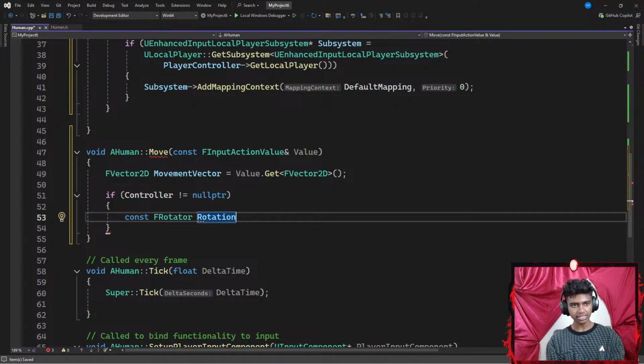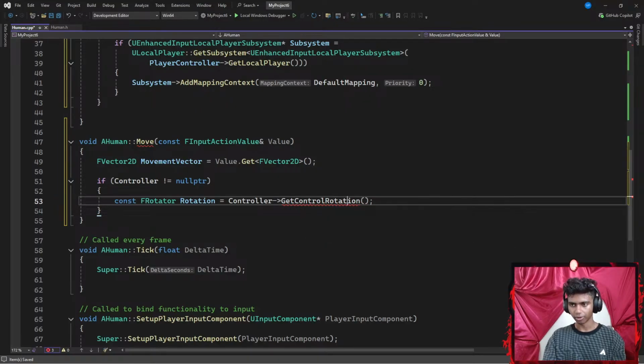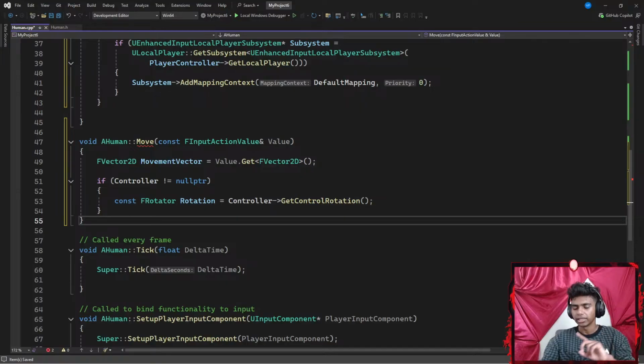There we go, that is going to be equal to my controller, which is my player's controller, with an arrow operator that is going to point towards the GetControlRotation function. Now here's the thing, this shouldn't be that hard to remember as well. GetControlRotation, there we go.